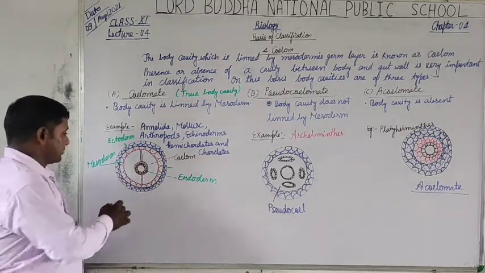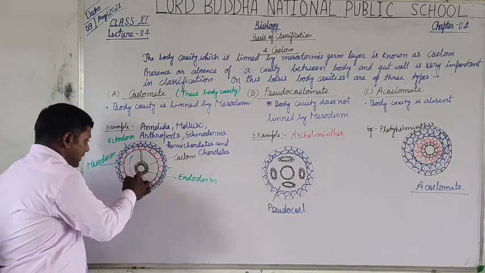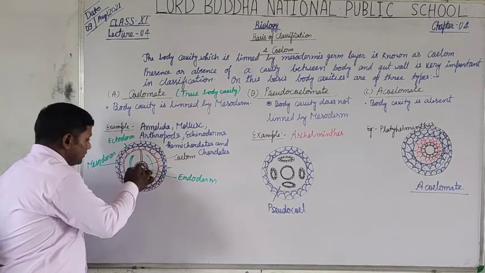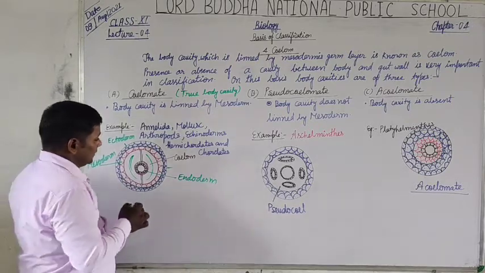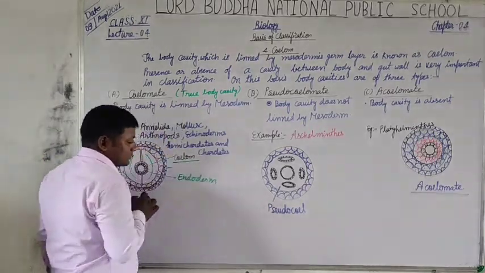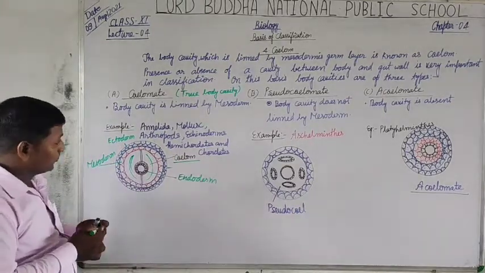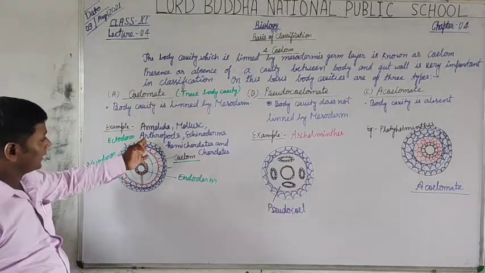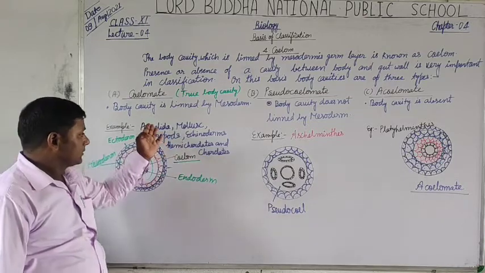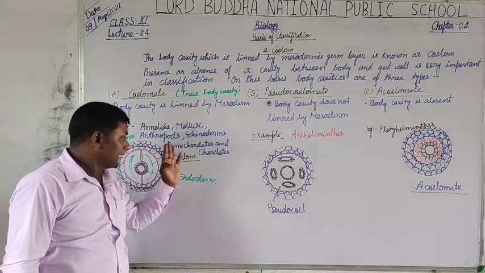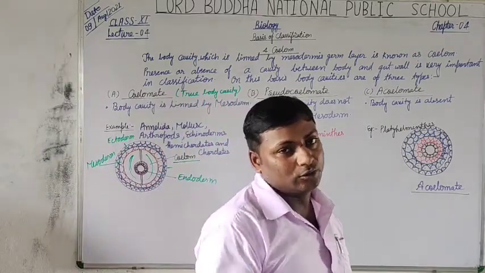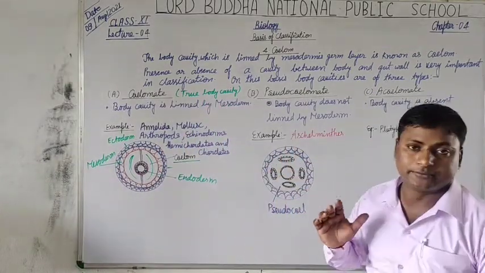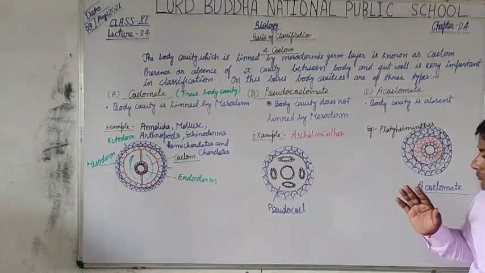The cavity that is lying here is called body cavity or true body cavity, which is known as coelom. So the members belonging to the phylum Annelida, mollusks, arthropods, echinoderms, hemichordates and chordates possess the true body cavity. Is that clear, students?